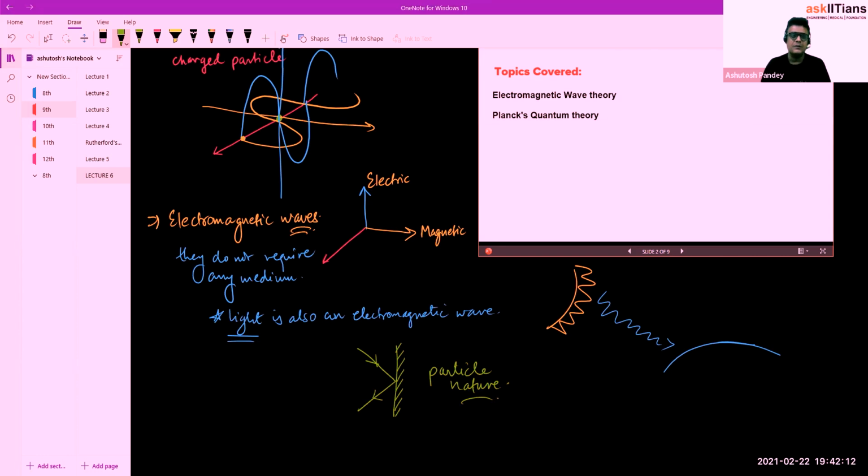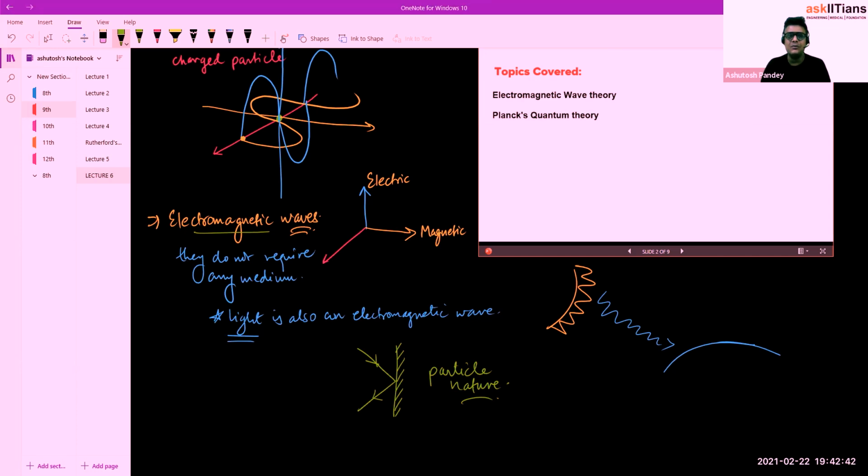Okay, so Newton suggested that light behaves like a particle, while after these electromagnetic waves, there are different observations based on the wave nature of light, like interference and diffraction. So it was also found that light not only behaves like a particle, but it also has properties very similar to that of waves. And that's why light has, you can say, dual property.